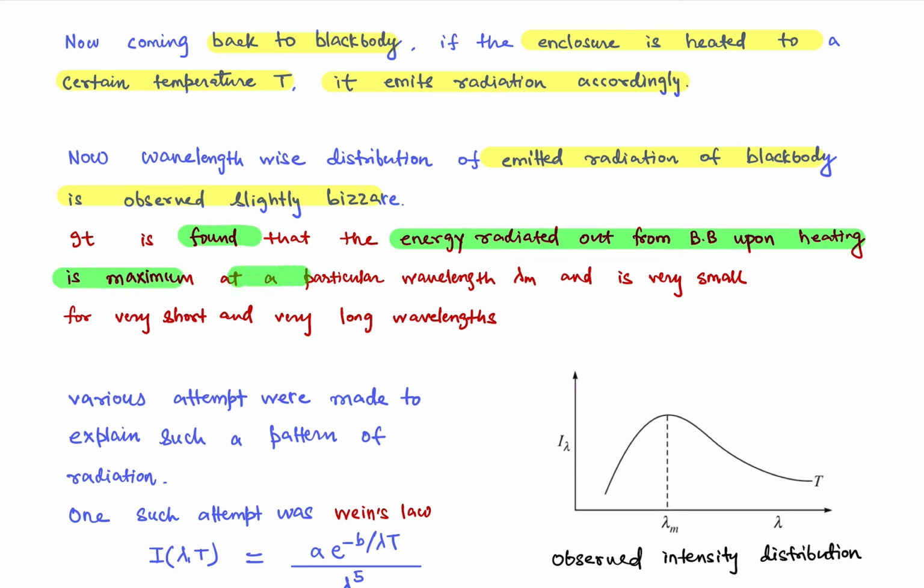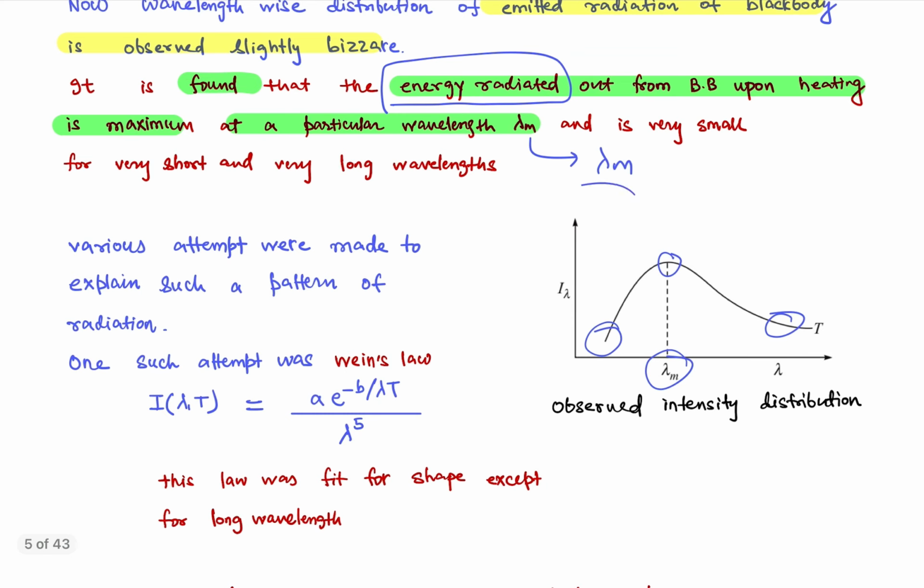It is found that the energy radiated out from a black body upon heating is maximum at a particular wavelength, lambda m. At that wavelength the radiation is maximum, that is, the energy of the radiation is maximum, and it is very small for very short and very long wavelengths. You can see that the intensity is small here, small here, but at a certain value of wavelength it is maximum. So why such a bizarre observation in the experiment?